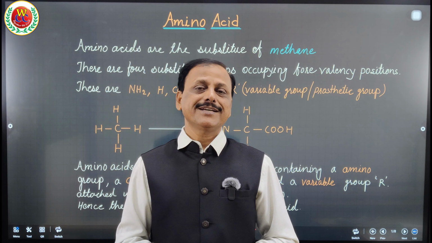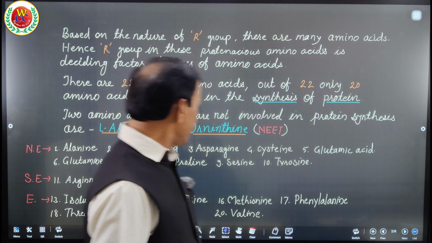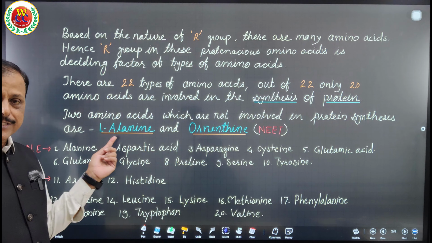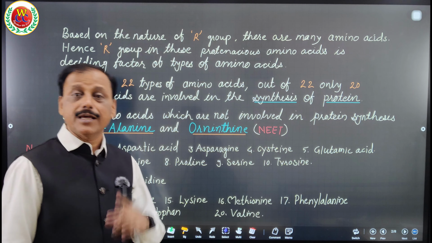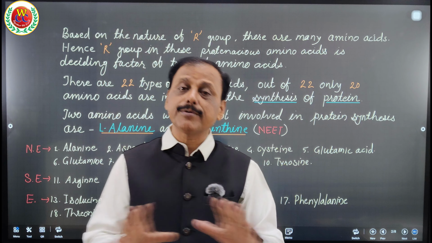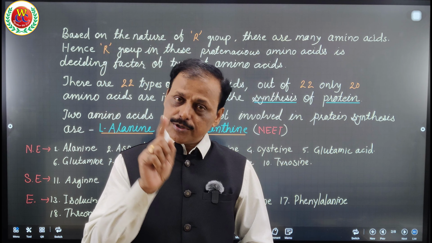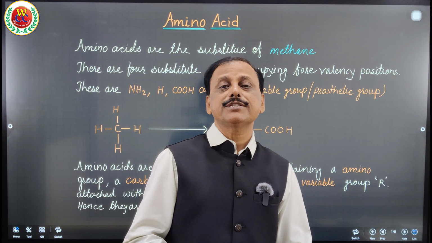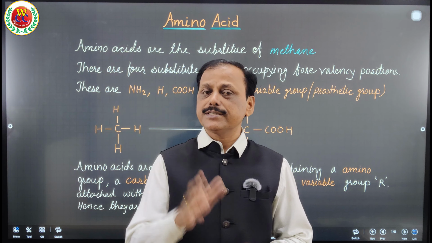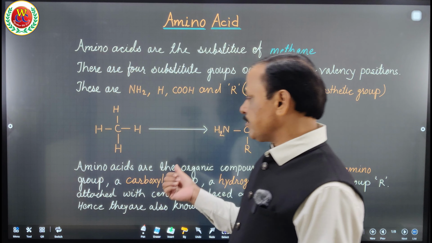As a part of NEET, that can be asked: which are the 2 amino acids which do not involve in the process of protein synthesis? They are L-alanine and ornithine. Please remember, L-alanine and ornithine are not part of protein synthesis. They are not used in protein synthesis. Which 20 amino acids are involved in protein synthesis, we are going to learn. But before that, let you know about the structure of amino acid.